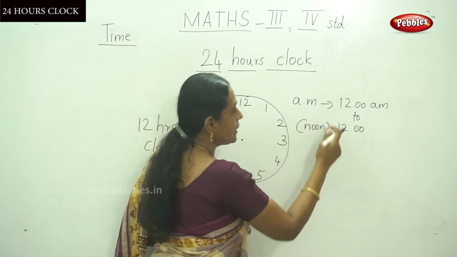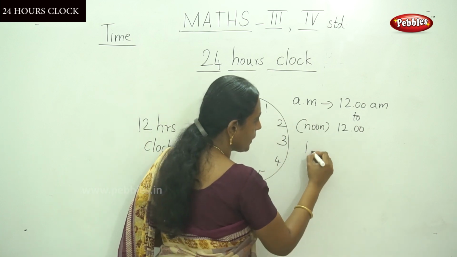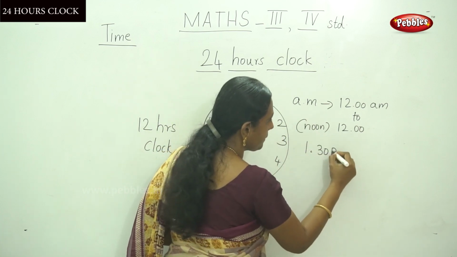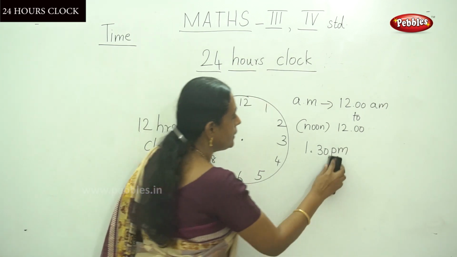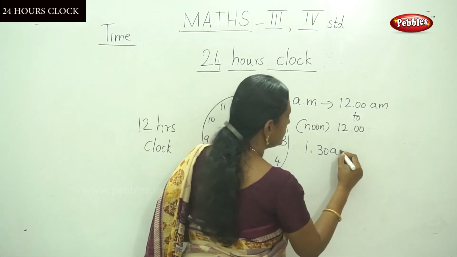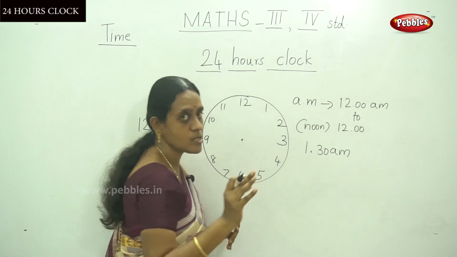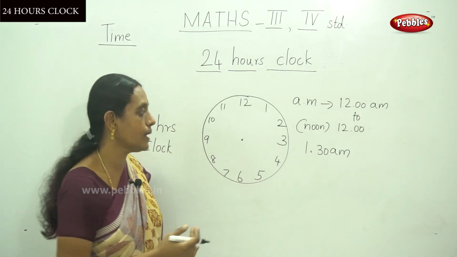Let me show you. In the normal 12 hours clock, the time is 1:30 AM. AM time doesn't change, it is the same as in the 12 hours clock.